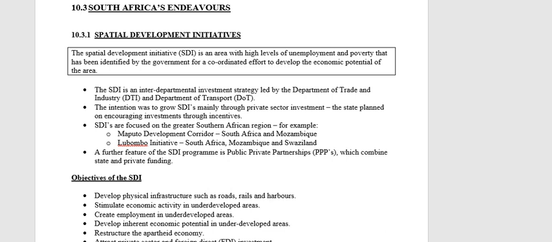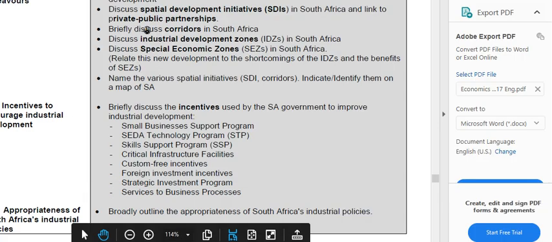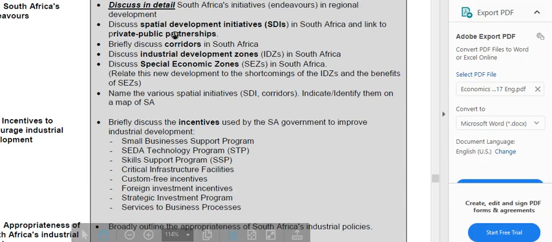Right, grade 12. The next topic that we're going to look at is South Africa's endeavours. You will see if you look on your exam guideline, this is actually a possible essay question. As I mentioned before, regional development was asked as an essay last year. The specific question was asked as an essay last year, so it will definitely not be your essay question this year again.